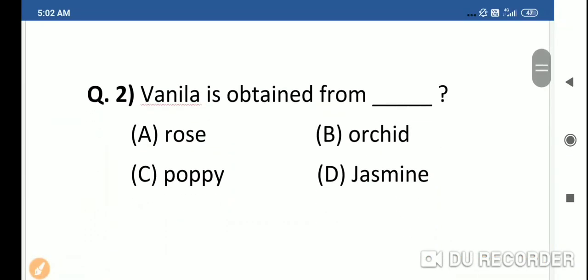Question 2. Vanilla is obtained from dash: rose, orchid, poppy, jasmine. Vanilla is a flavor derivation. It's obtained from orchid. It's called Mexican orchid. Option B.